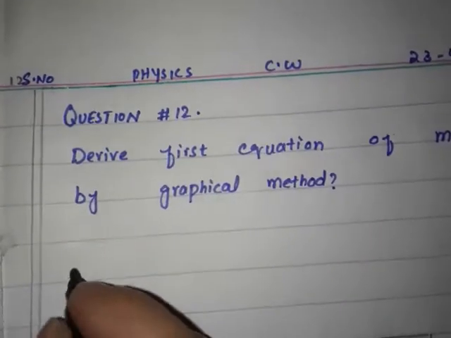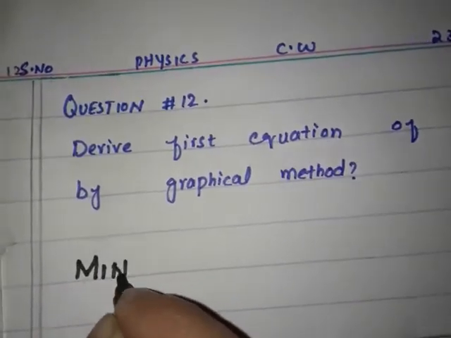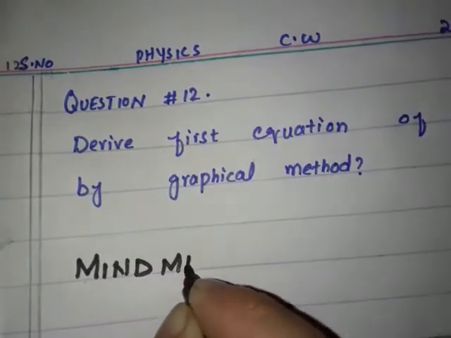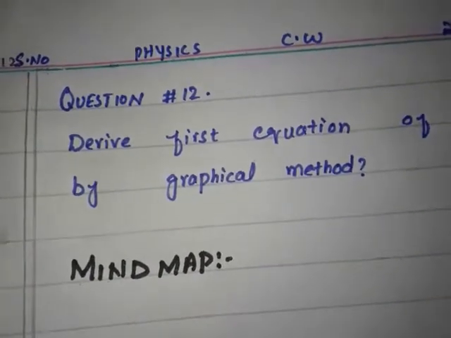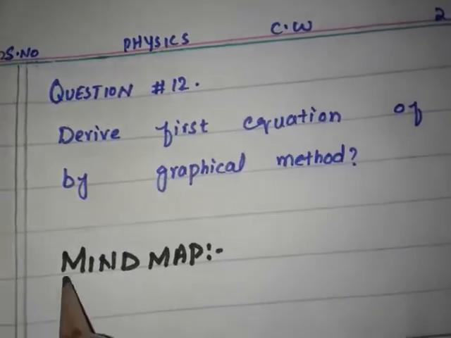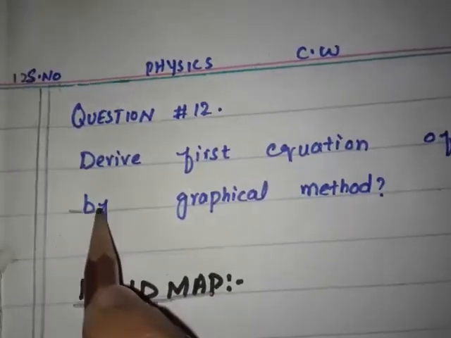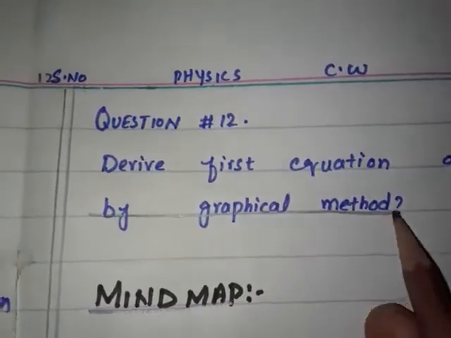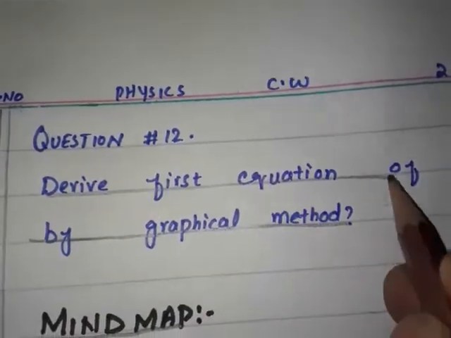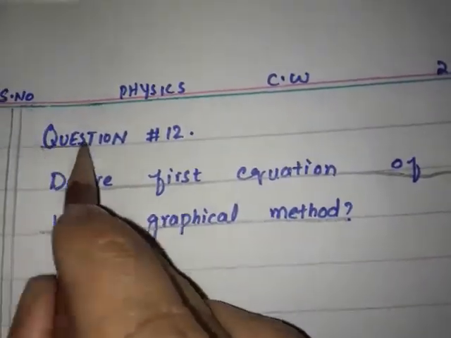Write down the heading of the mind map. Underline it properly. Double underlining must be done with the help of the pencil and ruler.